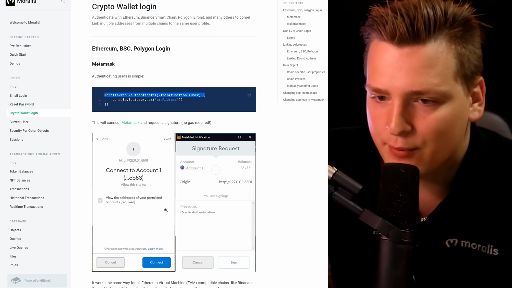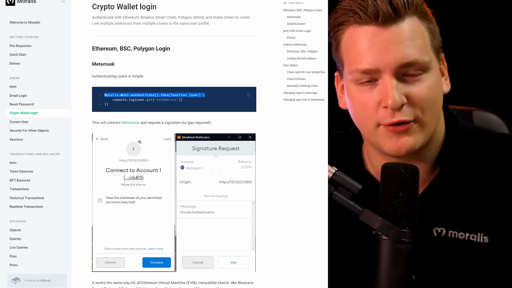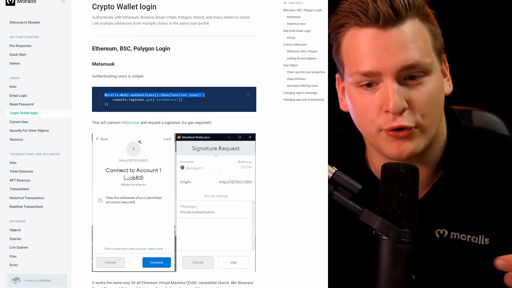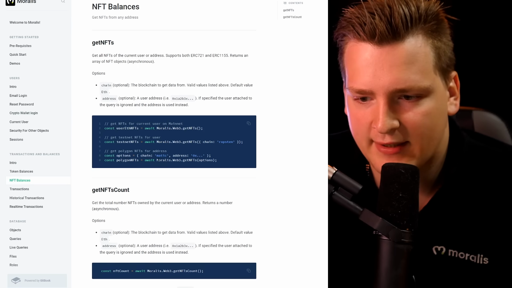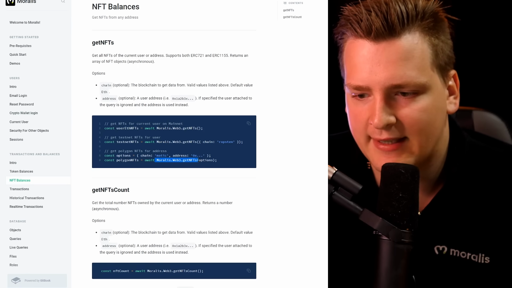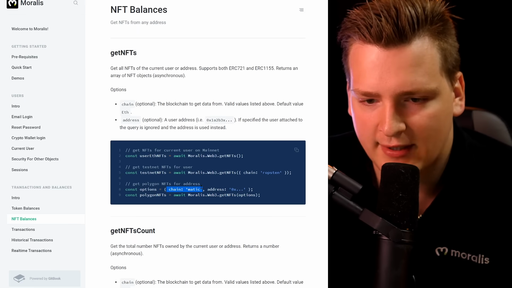So you as a dApp developer with one line of code, suddenly you have a user profile across different chains. You have all of the information you need to start building. For example, in order to get their NFTs, you just write, hey, Moralis.web3.getNFTs. That's it. And you can do it cross-chain. You select the chain right here.